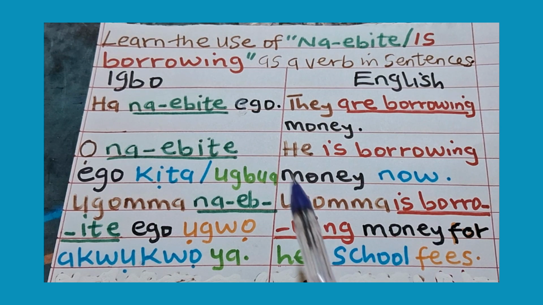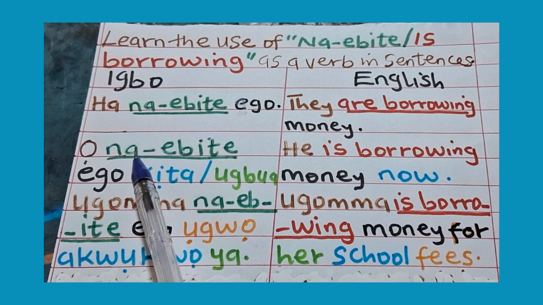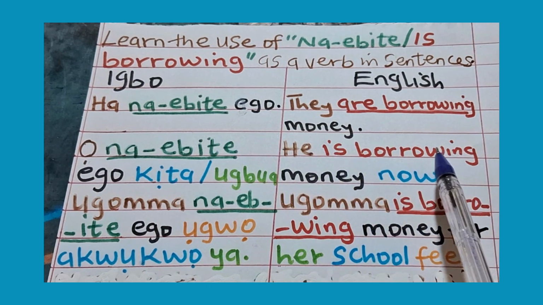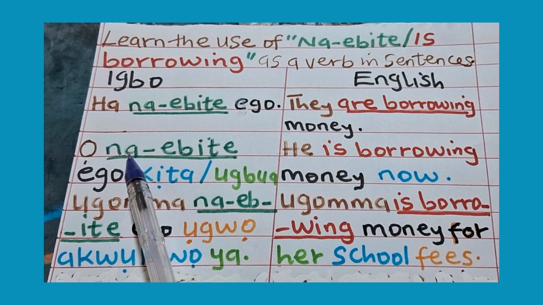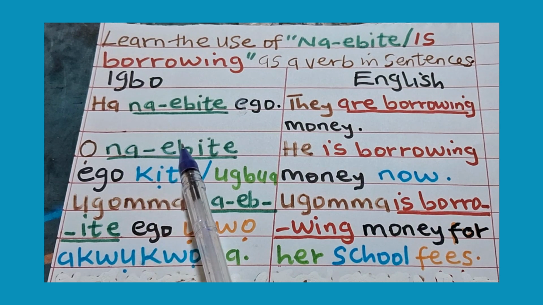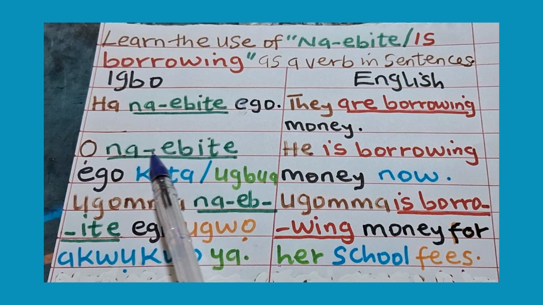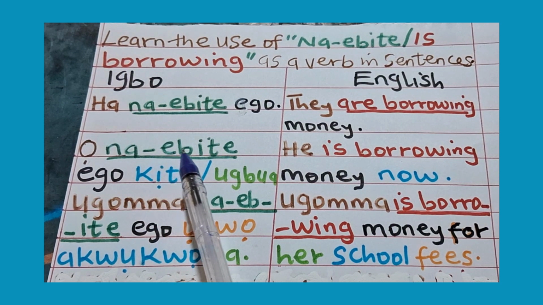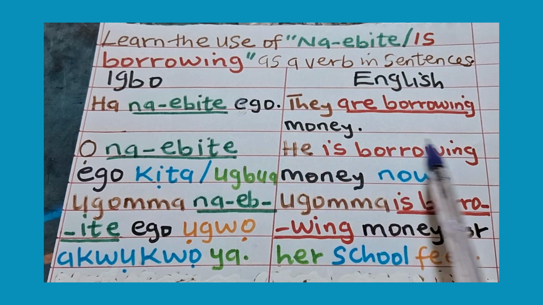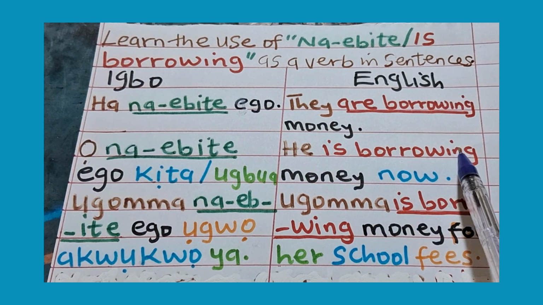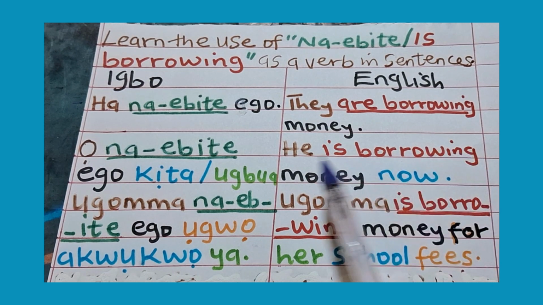You can see that our verb here is na ebite. It means is borrowing. We have explained that when you hear na e or na a, it is a continuous tense. It is a verb that shows continuous tense. Like in English, you will see it with ing. It shows present continuous tense.